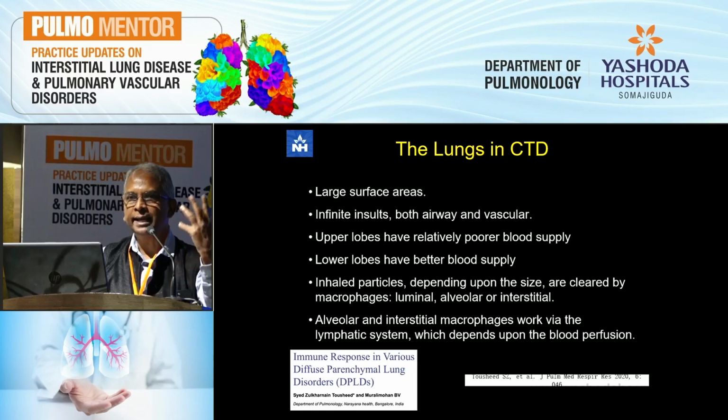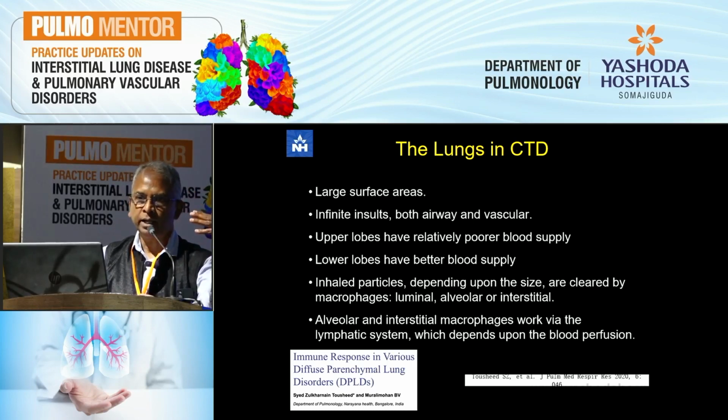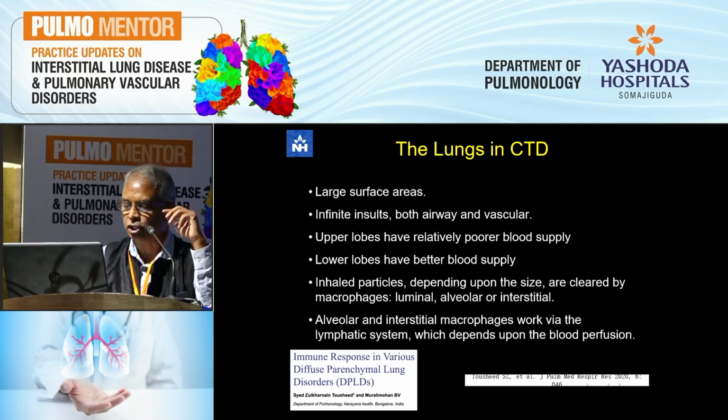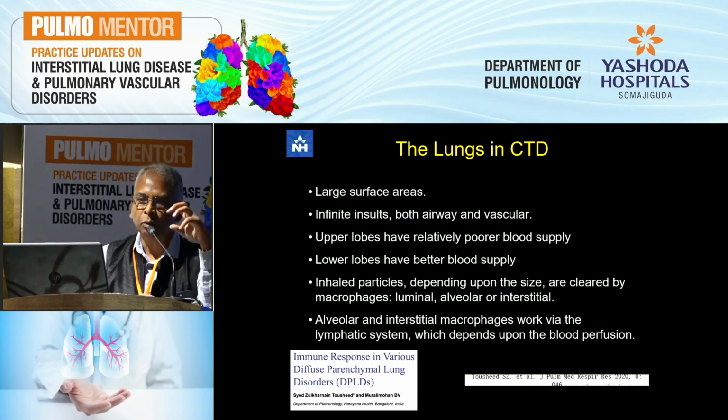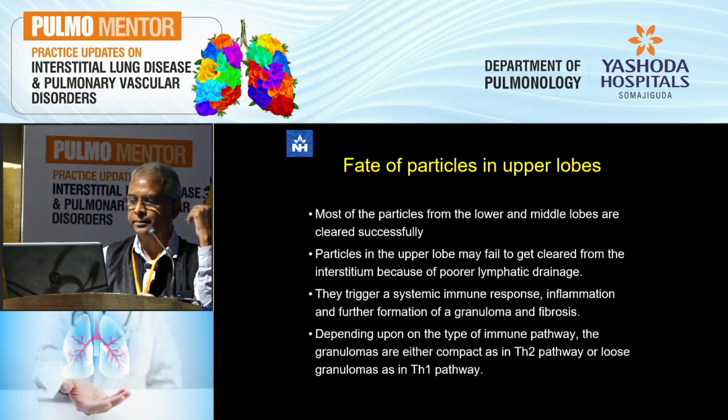So when you have an inhaled particle, its distribution depends on the size of the particle, and it may end up finally in the lumen of the airway, in the alveolus, or in the interstitium. And depending on where these land up, you will have different kinds of macrophages, whether they are alveolar macrophages, luminal macrophages, or interstitial macrophages, which are tasked with handling these.